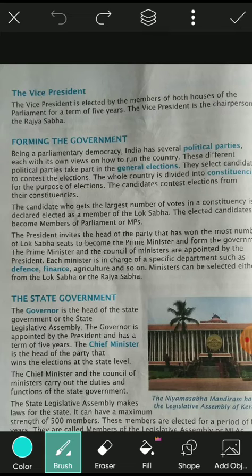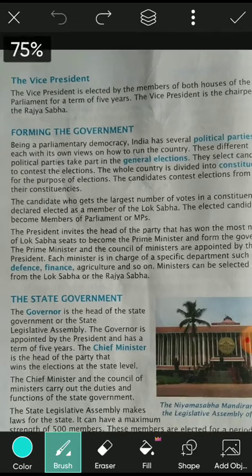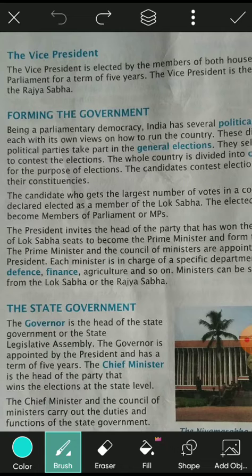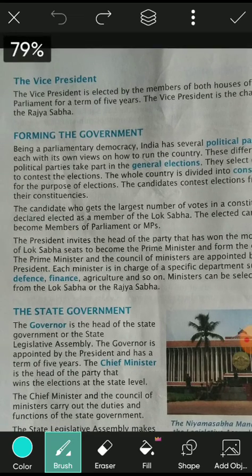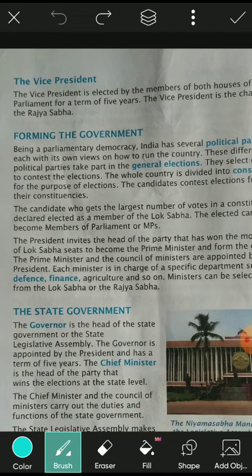That means our country is democratic, and it has several different political parties, each with its own views on how to run the country. That means each party decides how to run the country.